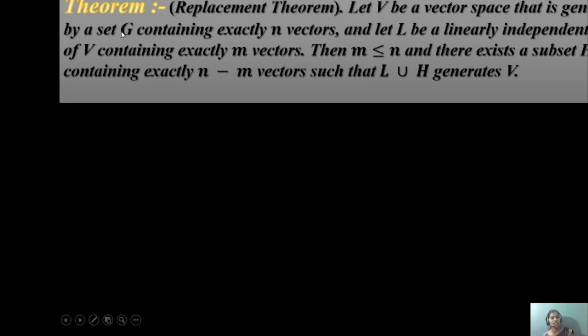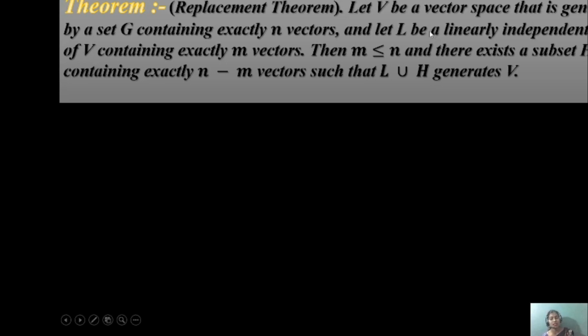Let G be a set containing exactly n vectors, and let L be a linearly independent subset of V, not a dependent one, a linearly independent subset.